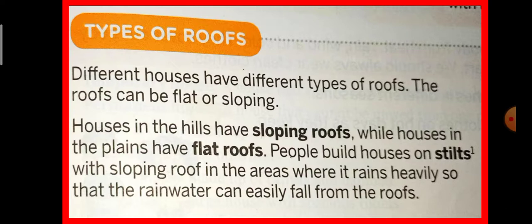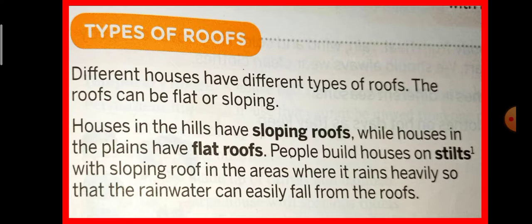And people build houses on stilts with a sloping roof in the areas where it rains heavily, so that the rainwater can easily fall from the roofs. Children, I am going to explain this passage once again. Different houses have different types of roofs. Houses in the hills, where there is a mountain and all that, get more rainfall, so they need sloping roofs, meaning the rain should not stay on their roof.